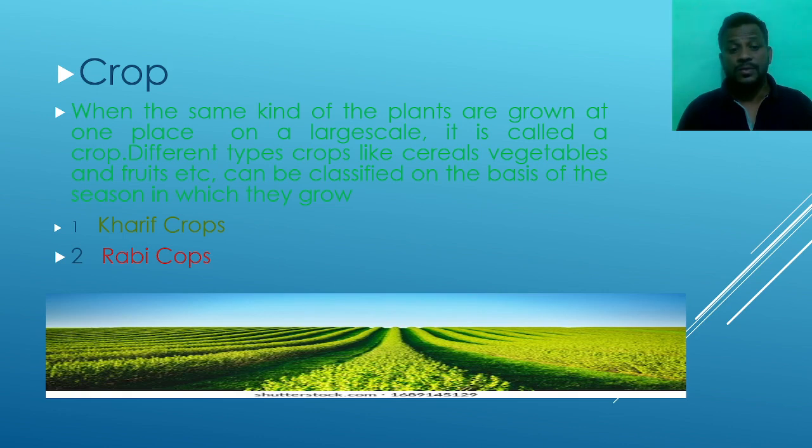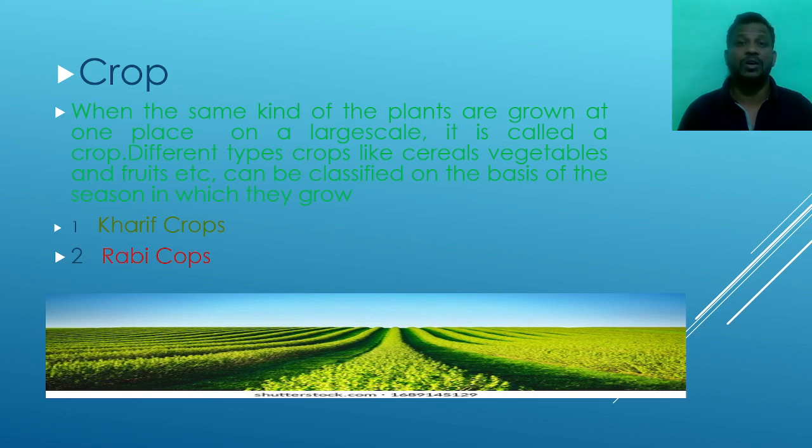When the same kind of plants are grown at one place on a large scale, it means that over hectares of area we produce the same kind of plant, that is known as a crop. If you grow grams on acres of land, that is known as a crop. And there are different types of crops, like cereals, vegetables and fruits, etc.